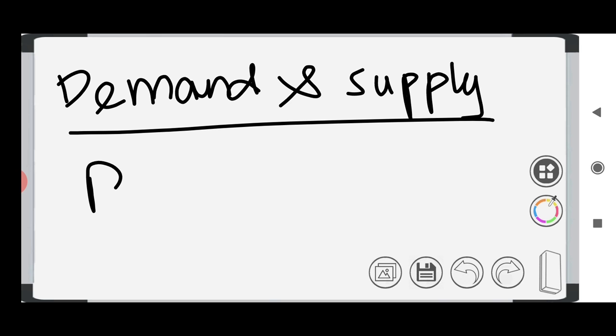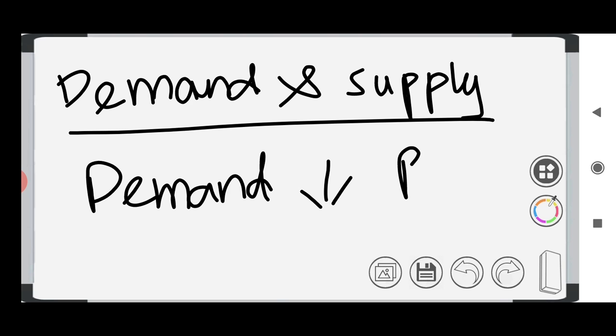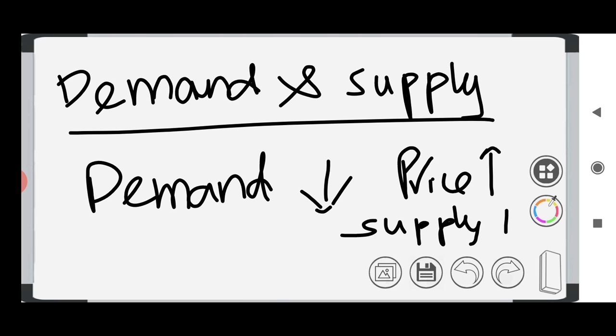And another thing is, if the demand has been reduced, price will be increased. So how can we say demand is reduced and price is increased? Demand reduced, price increased. Supply reduces, also price increases. Say if the onion is sold for 200 rupees, most of the people can't afford that, so the demand will be reduced.